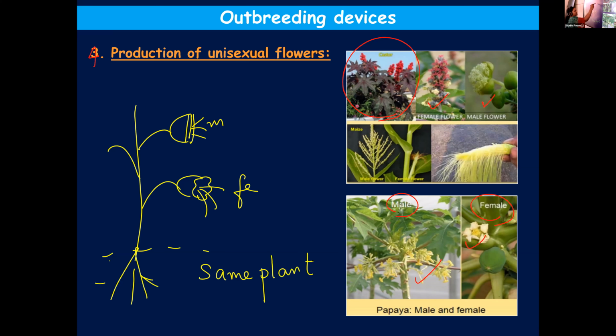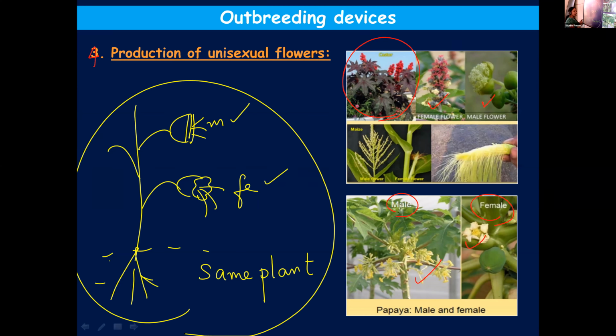These are unisexual flowers, male flowers and female flowers, but they are present in the same plant. So definitely autogamy will not take place. If autogamy has to take place, the pollen grains from the anther of a flower should fall on the stigma of the same flower. Here that is not possible. Here there is only a male part in one flower, and only a female part in the other flower.